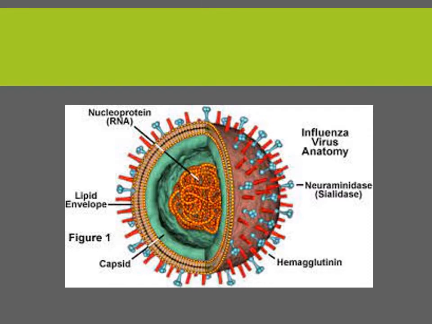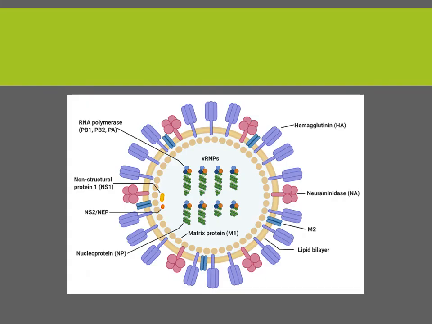So this is the structure of influenza virus, where you can see the most important thing, the hemagglutinin, which is triangular in shape, and neuraminidase, which is mushroom shaped. In the center you are seeing nucleoprotein, the lipid envelope is there, the capsid is there. This is also the structure of this influenza virus.